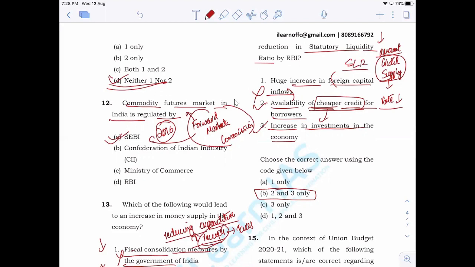So availability of cheaper credit, because credit supply is increasing. When credit supply increases, the interest rate will come down. When credit demand increases, the interest rate will go up. It is similar to how prices behave related to demand and supply. In the case of prices, when there is an increase in demand, prices will increase. When there is an increase in supply, prices will go down. A similar thing happens in the case of interest rates also.